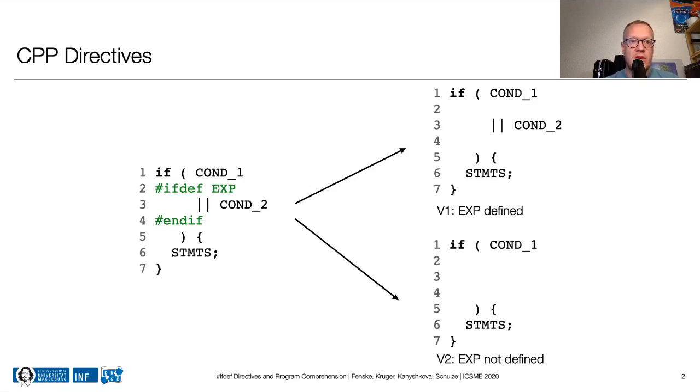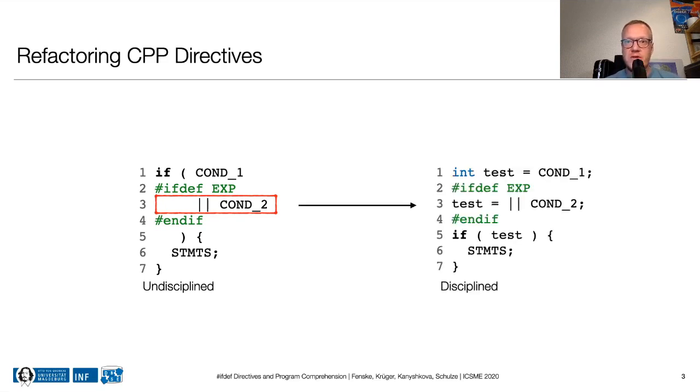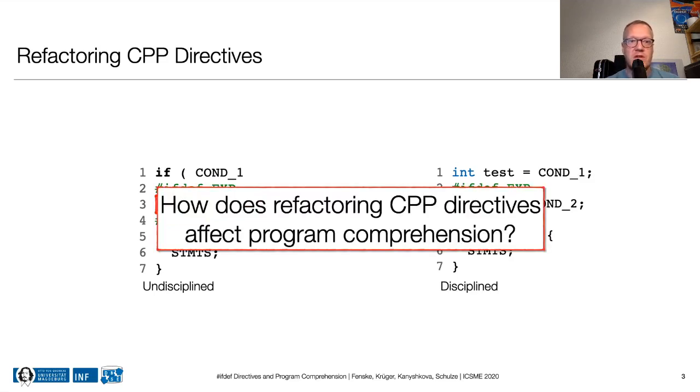There are cases when there are several ways to structure the CPP directive, though. Let's take another look at this listing. What's shown here is actually called an undisciplined directive because the annotated code is not a proper C statement by itself. Some developers don't like using CPP directives in this way, and so there are refactorings to turn undisciplined directives into disciplined ones. As this example illustrates, there are different styles of using CPP directives, and there are also refactorings to turn one style into the other. The question we try to answer in our paper is how such refactorings affect program comprehension.